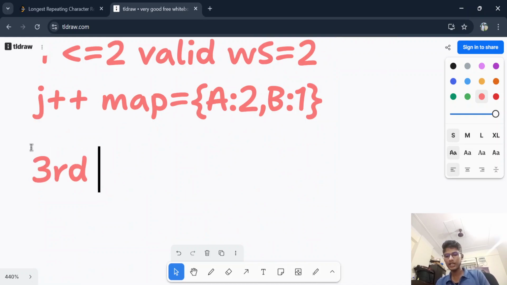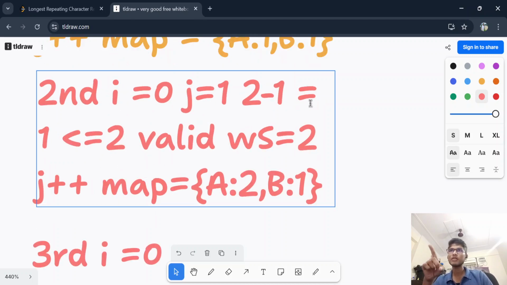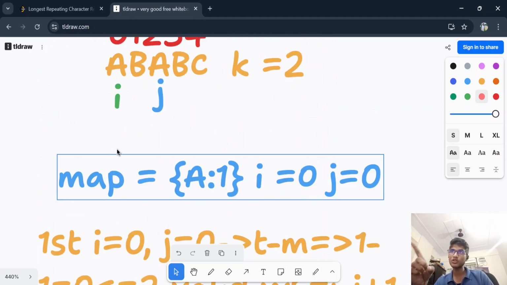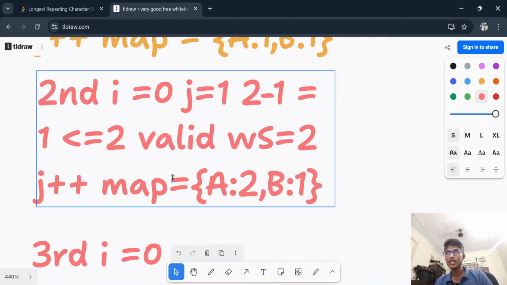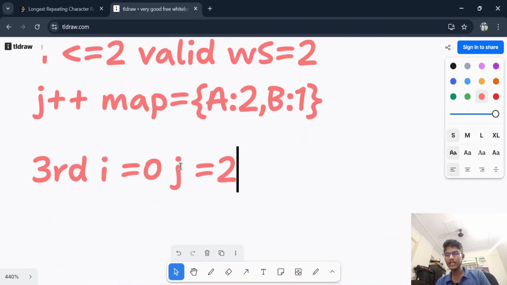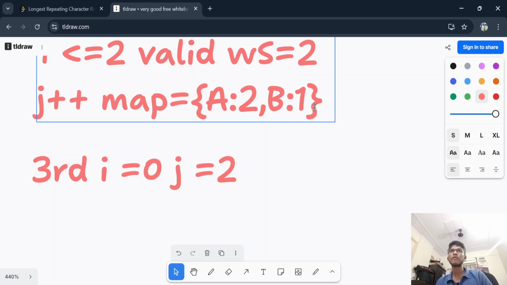So third iteration, I is equal to 0, and j is what? See, last time our j was 1. I added j plus plus, so j is now at the second position. J is at 2. Dry run will take some time, but it will help you a lot. And now I'll check again whether the window is valid or not. So see this map for a valid window. Window is valid. So 2 plus 1 is 3, 3 minus 2 is 1.